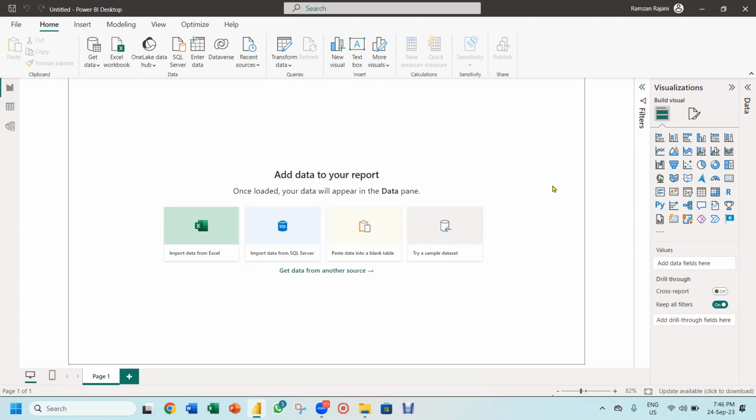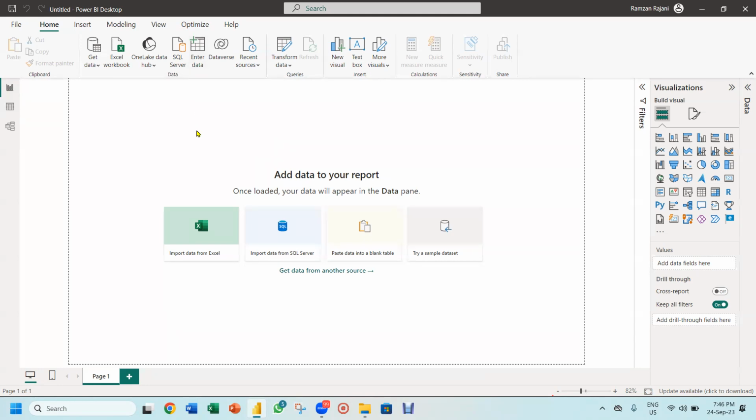So what is the first step now in Power BI? You can't type anything over here. It's not like Excel, where you just open and you start typing. In this, you import the data. Yes, you can type also, here you can click on enter data. But normally we don't type. Okay, if you want a small table on the fly, then we do this. Otherwise, we import the data.